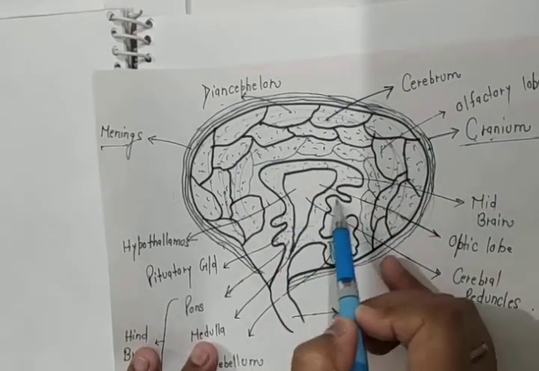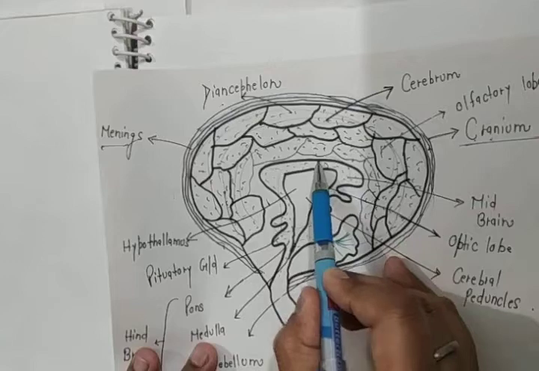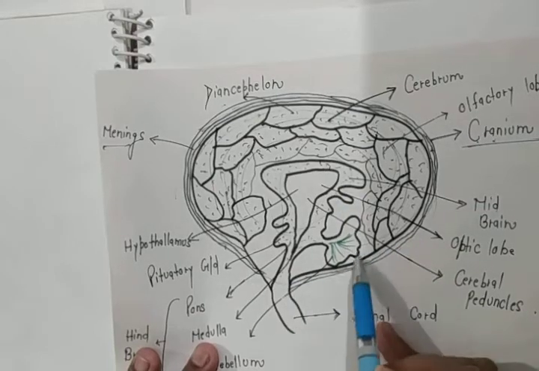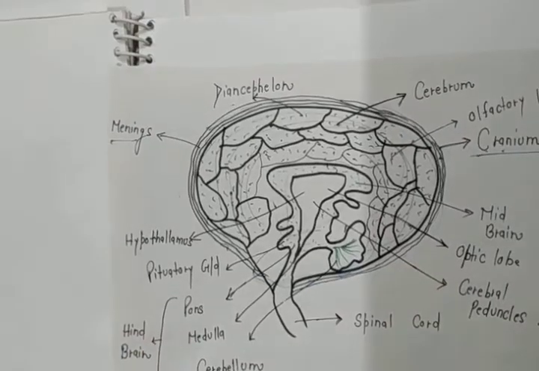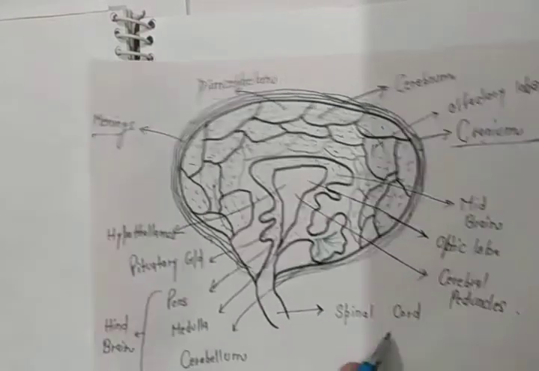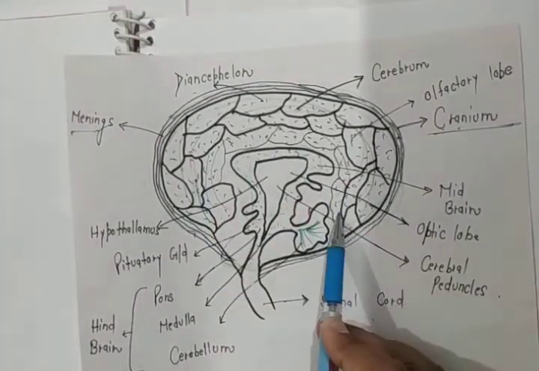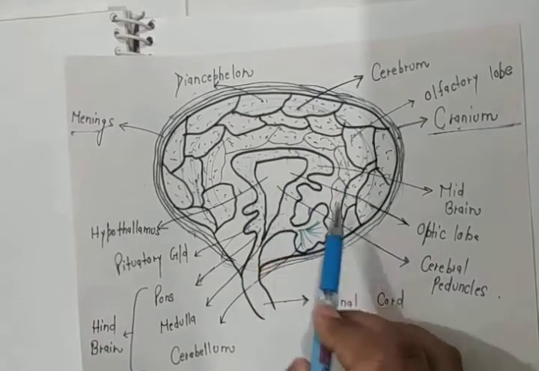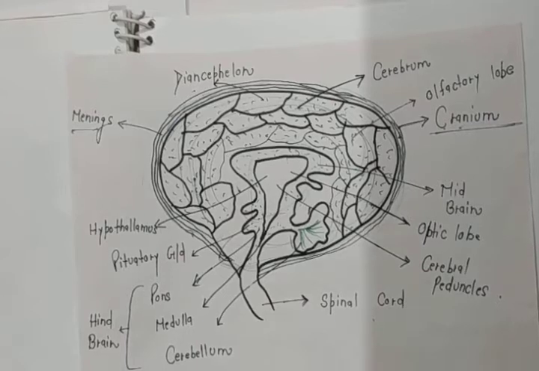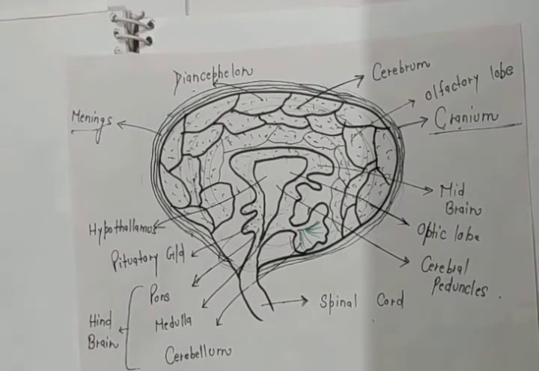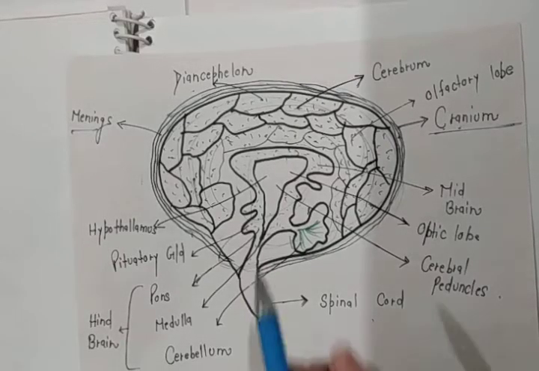This center part is known as the midbrain, and the hind part is known as the hindbrain. Three parts of the brain are present here: forebrain, midbrain, and hindbrain. In the forebrain, mainly three parts are present.